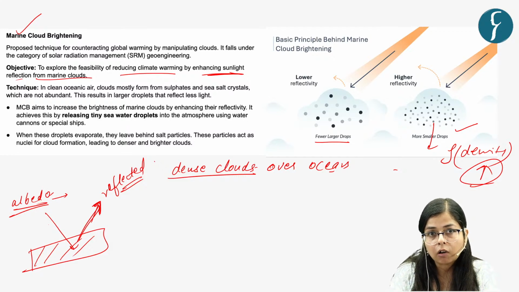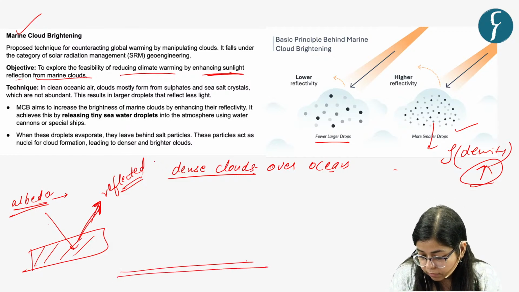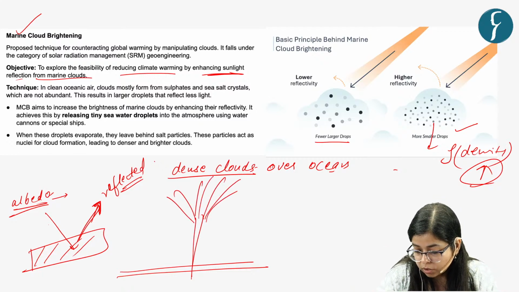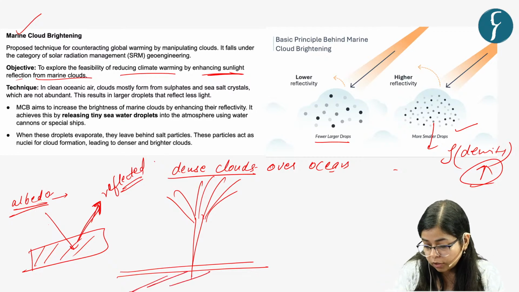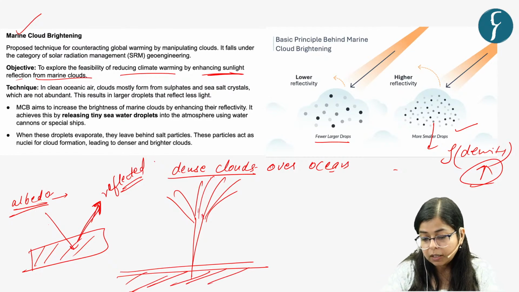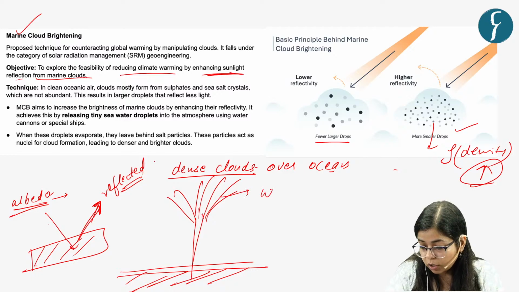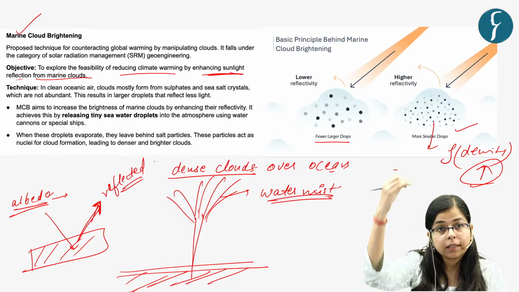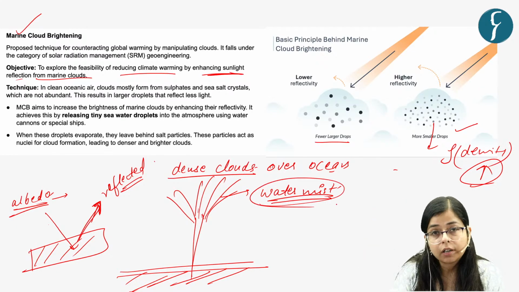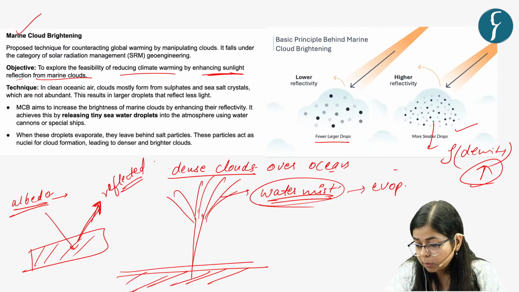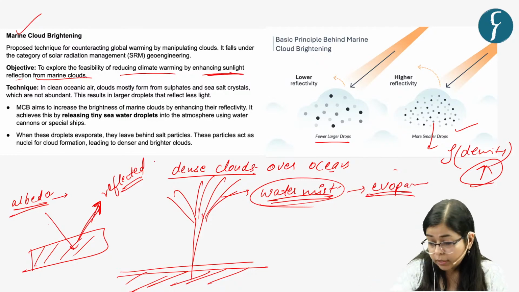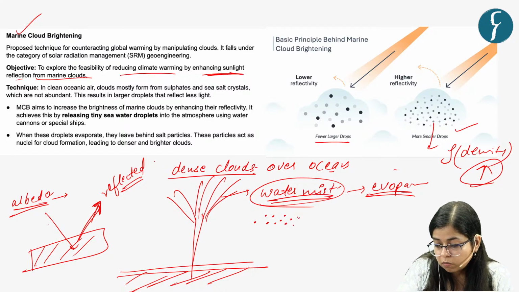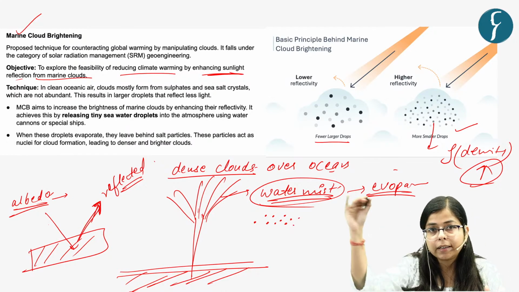Now how do we do this? For this, there will be certain kinds of systems, like pump based systems, which will sprinkle out ocean water mist up in the sky. When this water mist evaporates, the salt particles which were present in it will be suspended in the atmosphere.